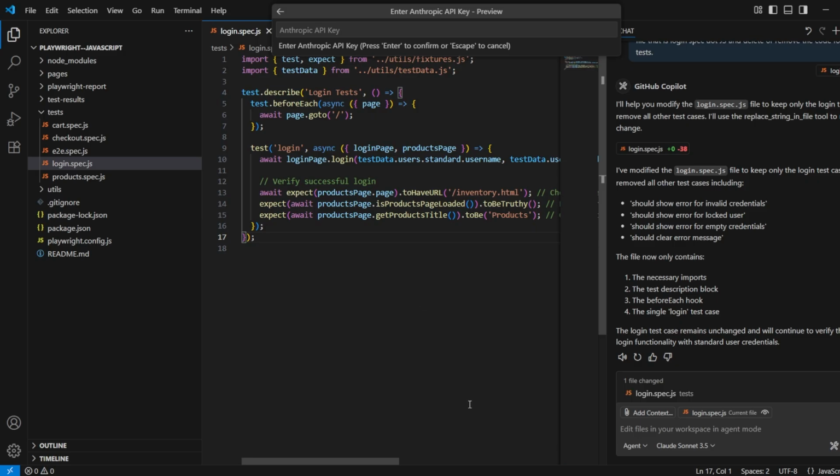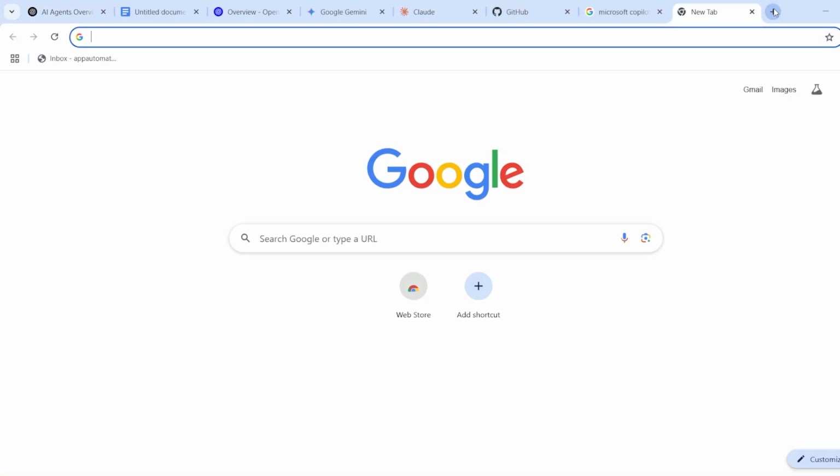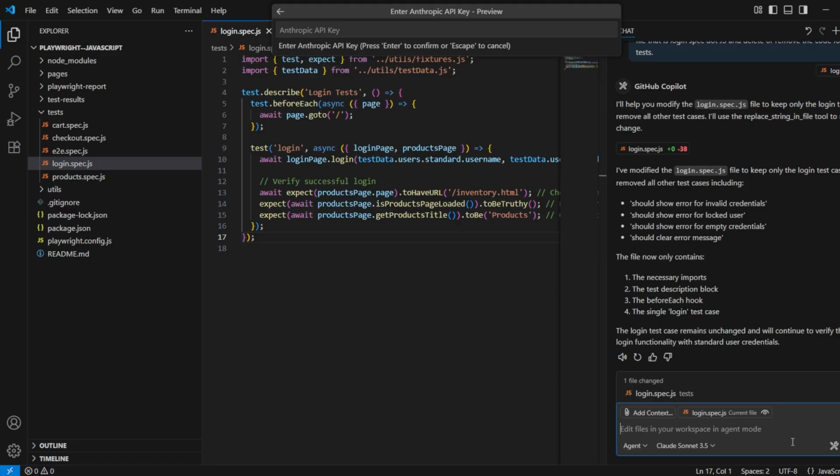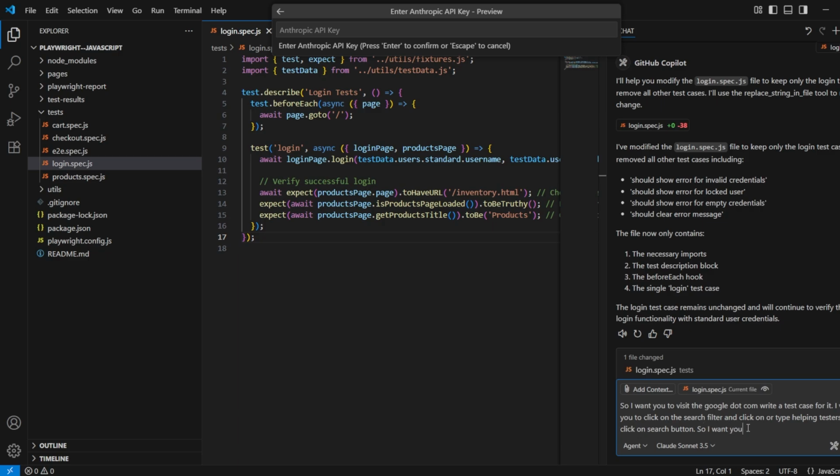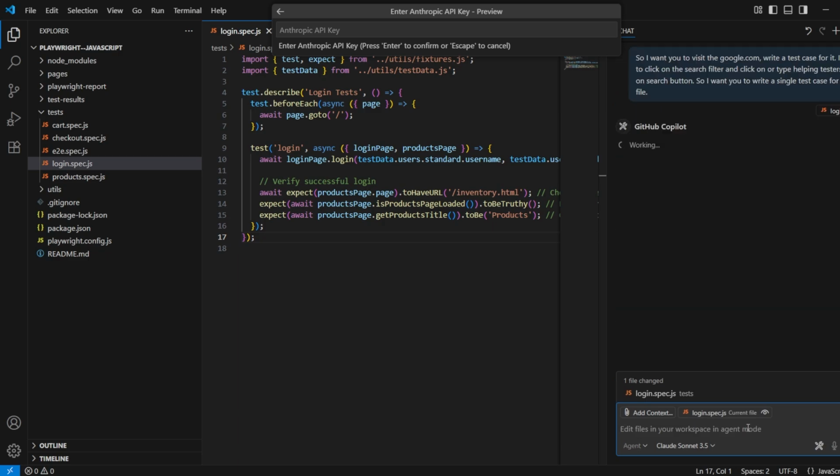Let me show you one powerful feature as well. Let me just open Google. Let me ask the agent: I want you to visit google.com and write a test case for it. I want you to click on the search field, type helping testers, and click on the search button. I want you to write a single test case for it in this file. Now it will understand that my workspace is Playwright in JavaScript.